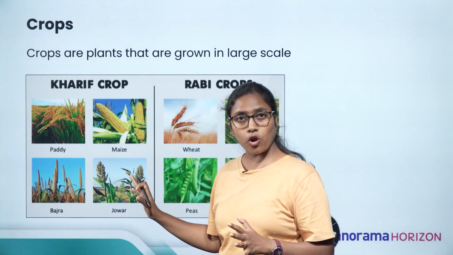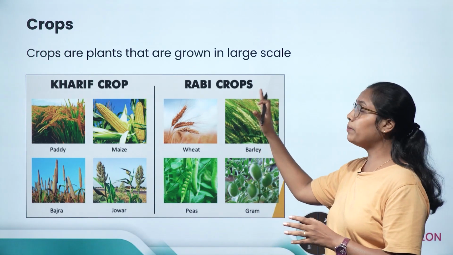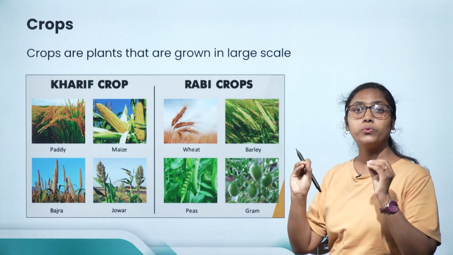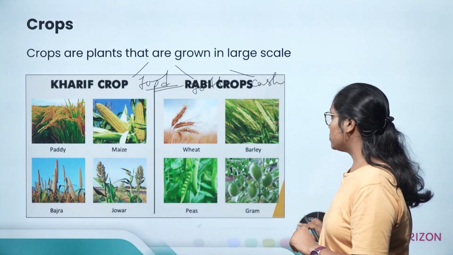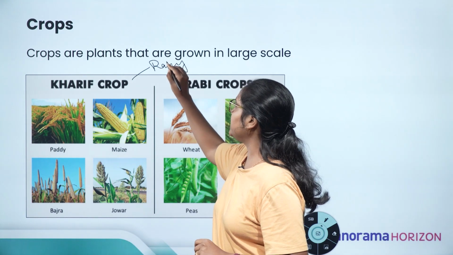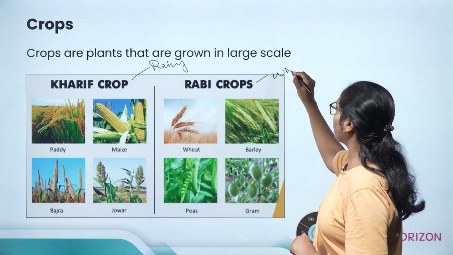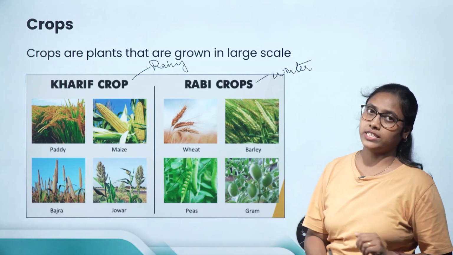Kharif crops are grown during the rainy season, while Rabi crops are grown during the winter season.